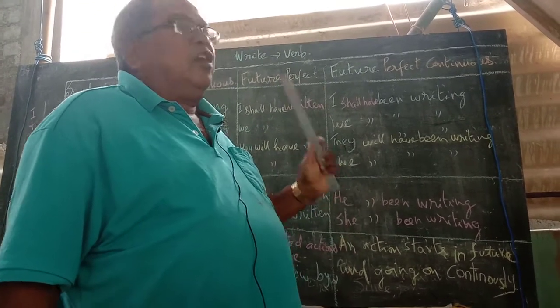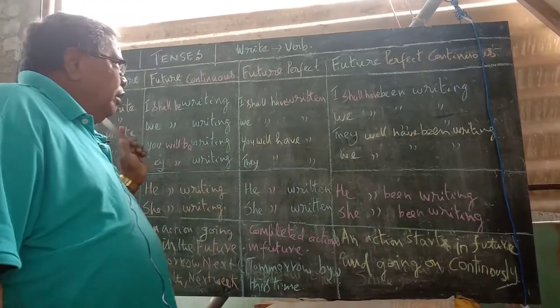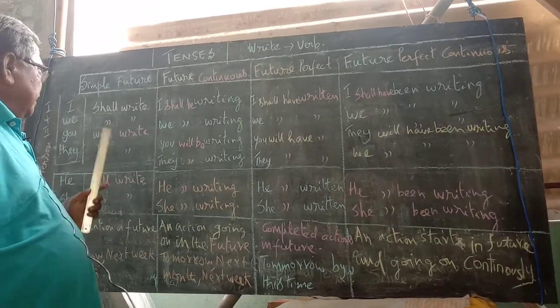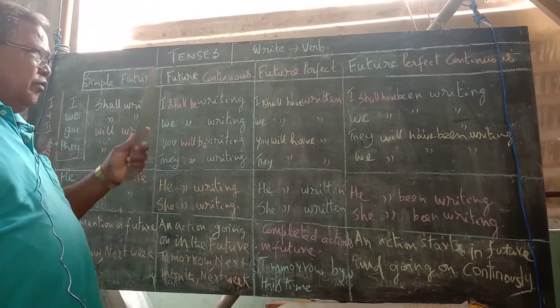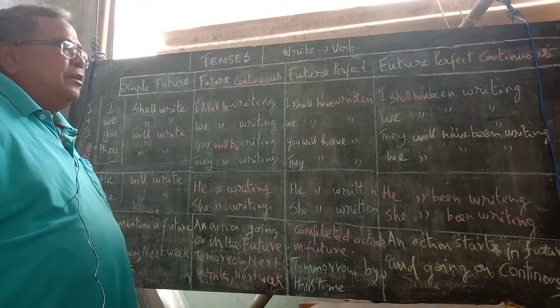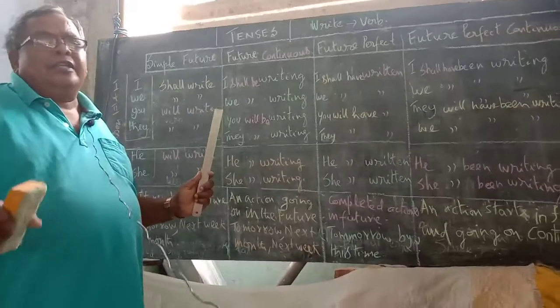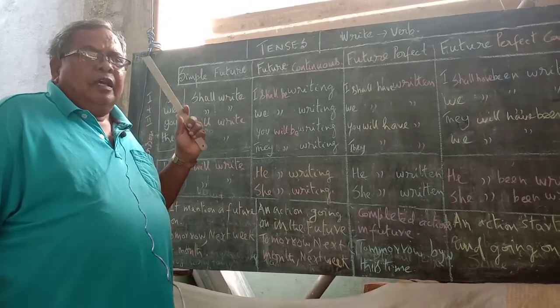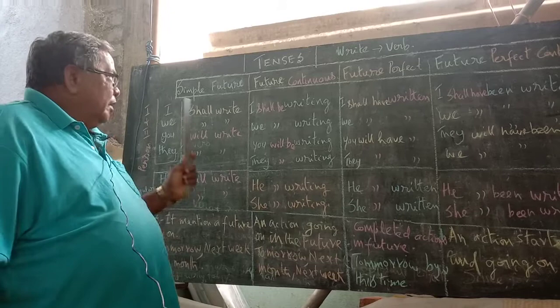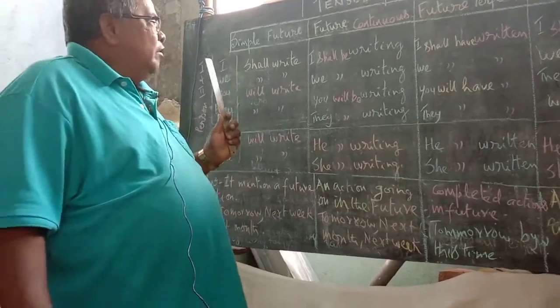So these are the ways of learning all the tenses, that is simple future, future continuous, future perfect, future perfect continuous. So far we have dealt with 12 tenses. In present tense 4 tenses, in past tense 4 tenses, and in future 4 tenses.